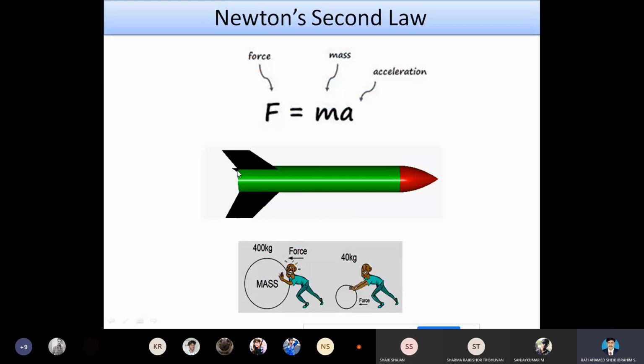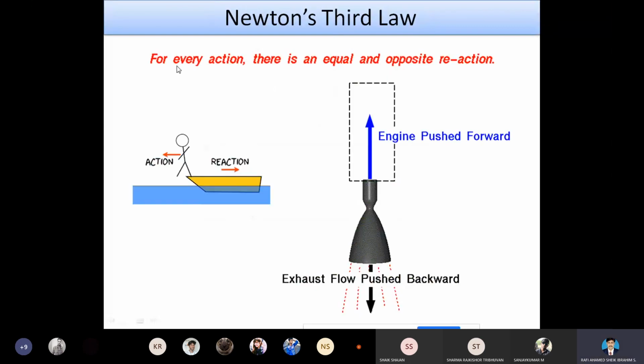The second Newton's law: force is equal to mass into acceleration. The third law: for every action, there is an equal and opposite reaction. So with these three laws, we are going to start our